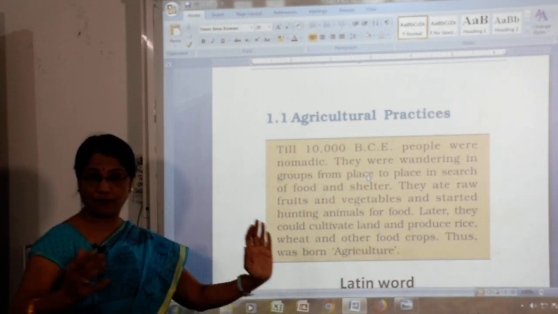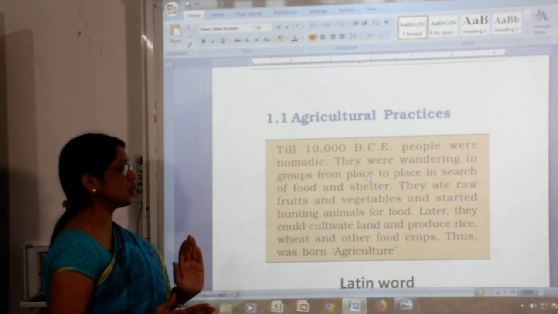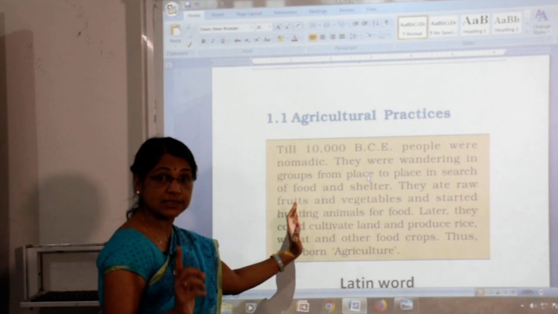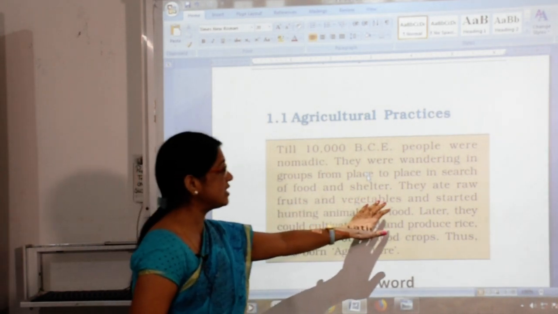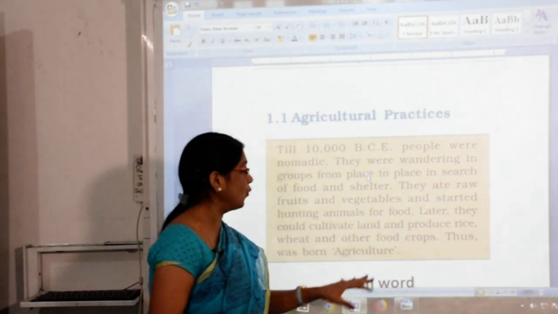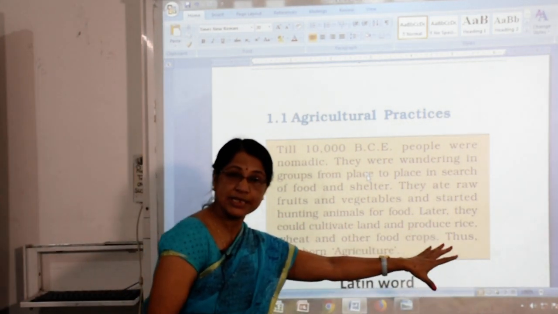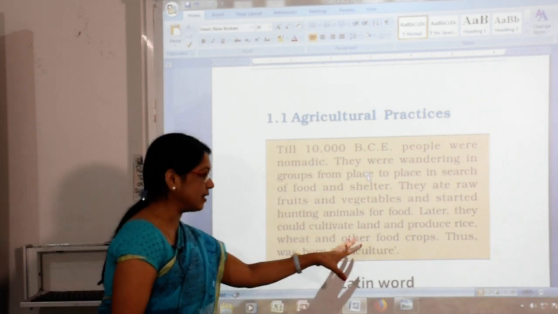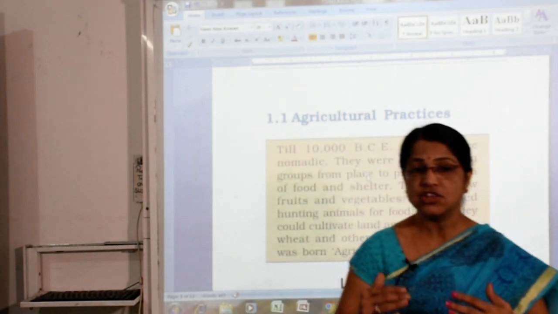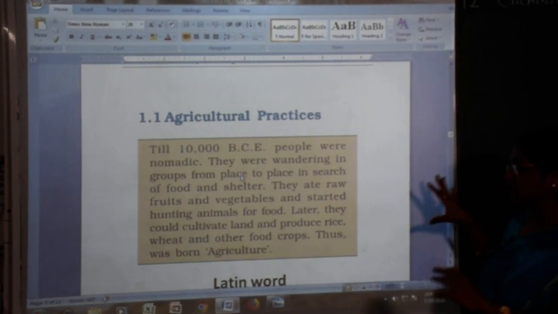They were wandering in groups from place to place in search of food and shelter. They ate raw fruits and vegetables and started hunting animals for food. Later they could cultivate land and produce rice, wheat and other food crops. Thus agriculture was born.